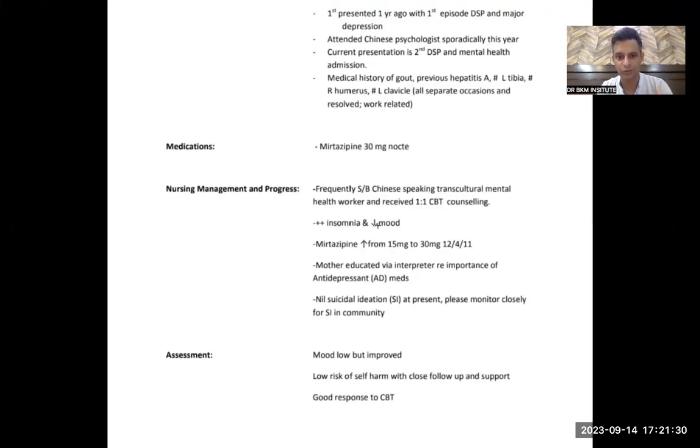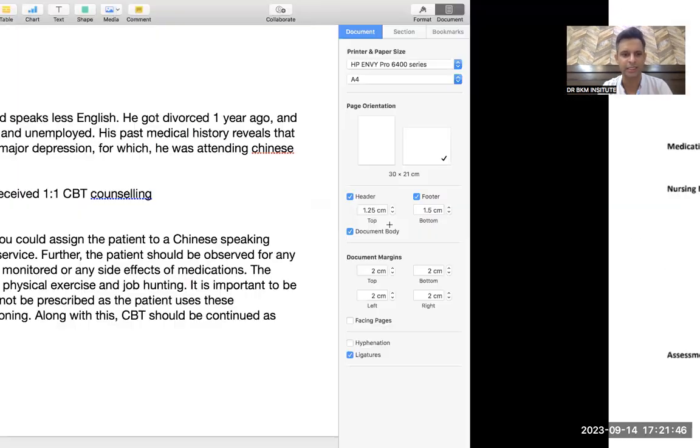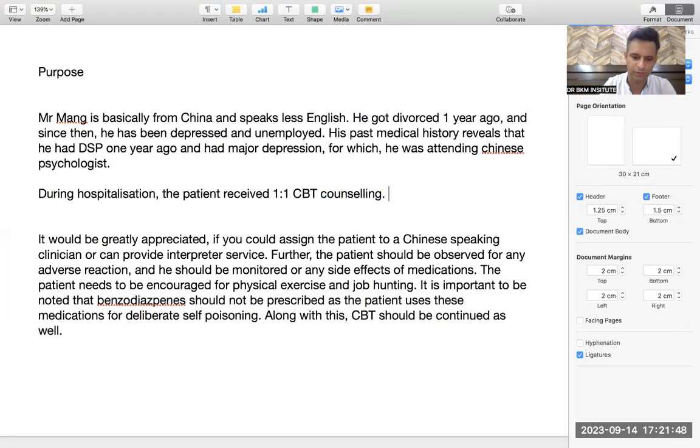Insomnia and decreased mood. Mirtazapine increased from 15 mg to 30 mg on 12/4. So what was it on 12th of 4th? He was admitted on 5th April. So on 12th April, the medication was increased and he was having insomnia and decreased mood. So simple. Now you put a full stop. Simple again.